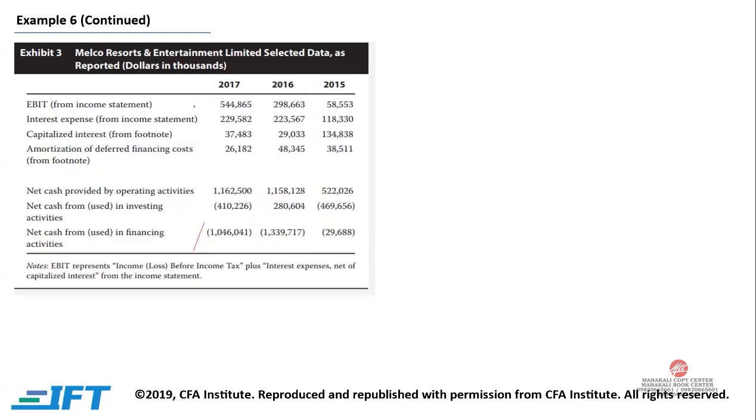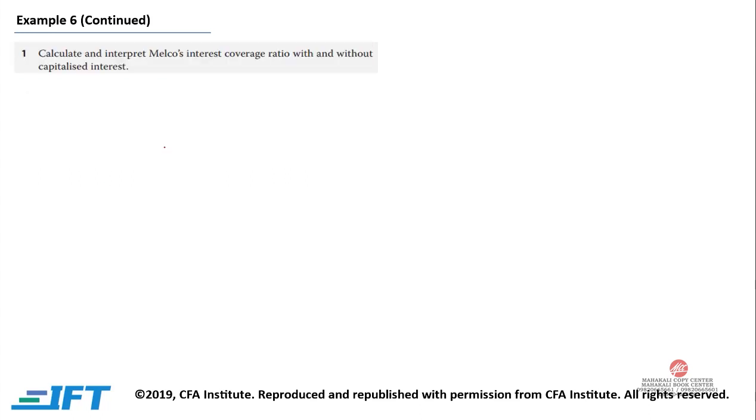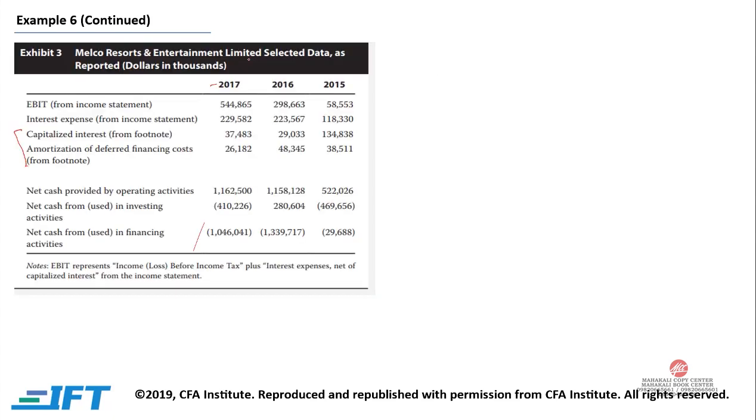So the EBIT is 544,865 for 2017, and these are the important numbers. So this one is your capitalized interest, because you are capitalizing your interest, and this is your amortization of deferred financing costs that will be used to reduce your EBIT. Now the first question is, calculate and interpret Melco's interest coverage ratio with and without capitalized interest.